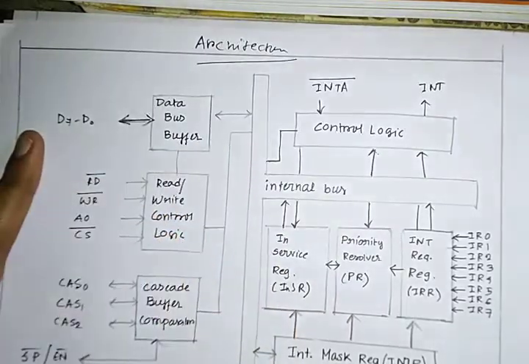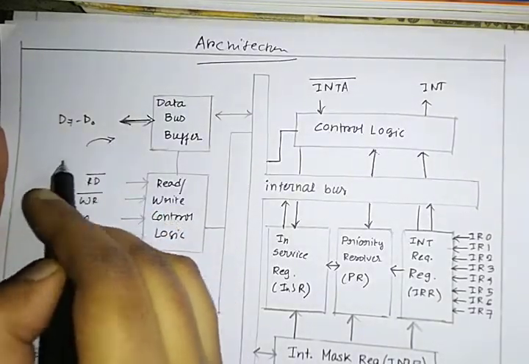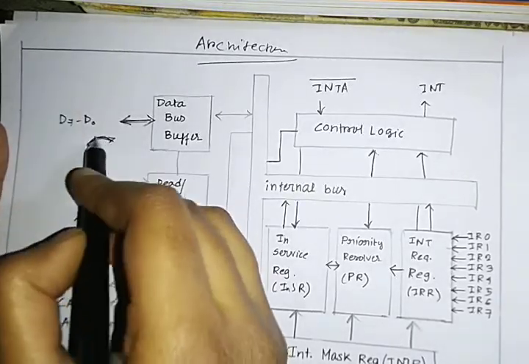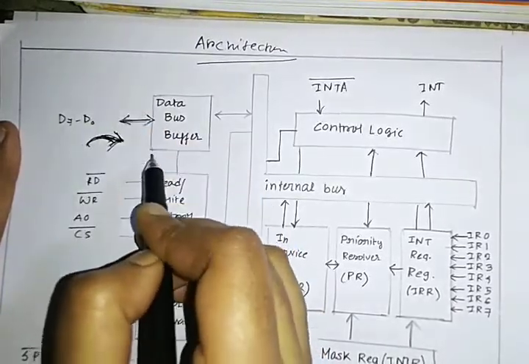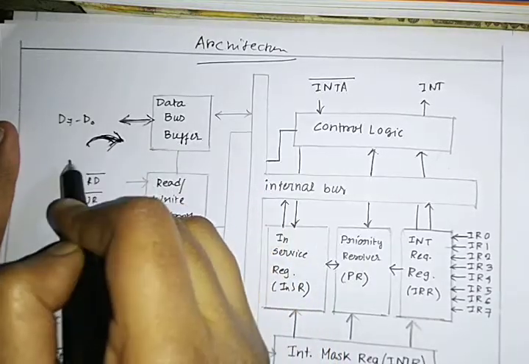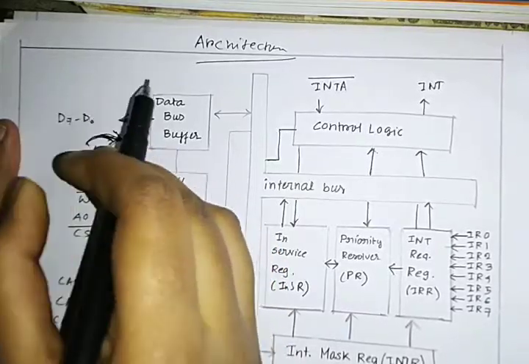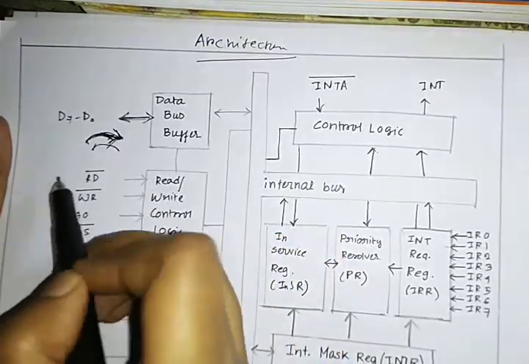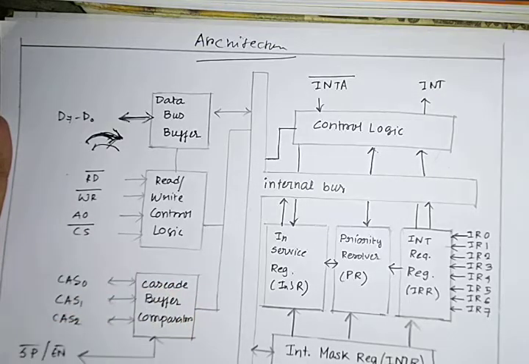Because I've already told you that 8259 is a programmable chip. So if the programmer wants to program this, it will send some signals that will come from the MUP, not to the MUP. If a programmer sends some instructions or commands, they will come like this, and when the PIC is providing some information, it will go in this direction. This is why the 8-bit data bus is bidirectional. Second is read bar. Obviously, if the MUP wants to read something, it will produce read bar. If it wants to write something, it will provide write bar.